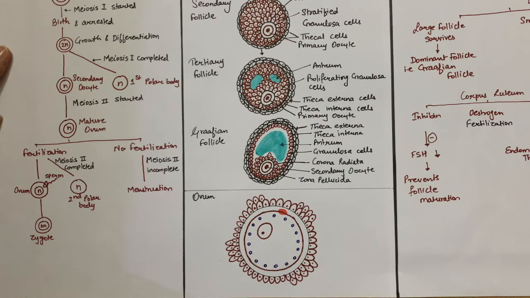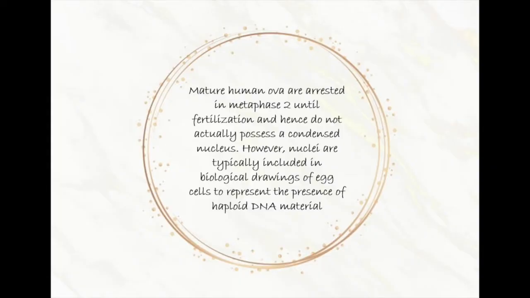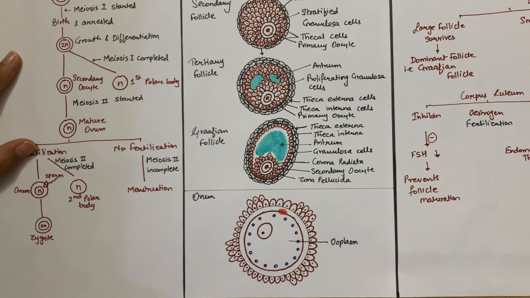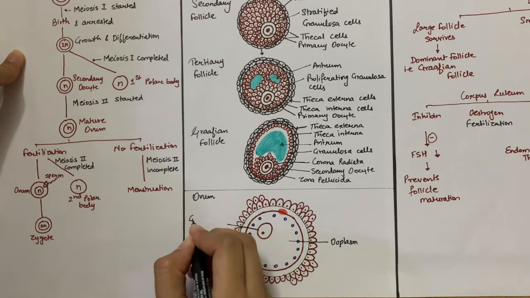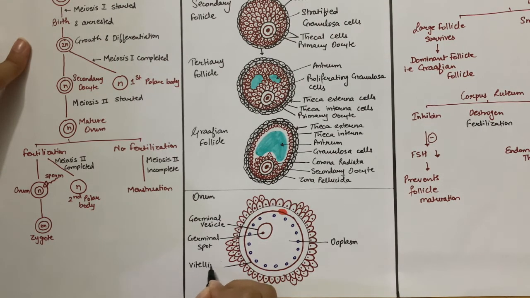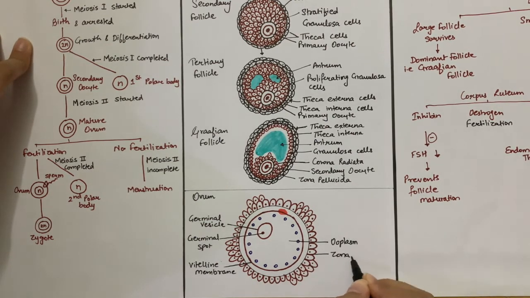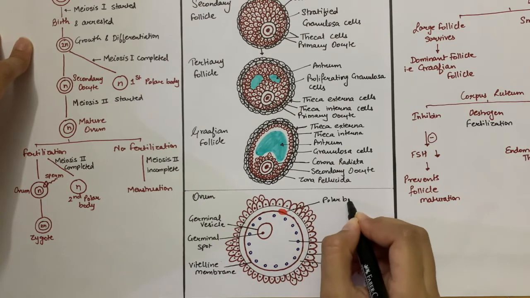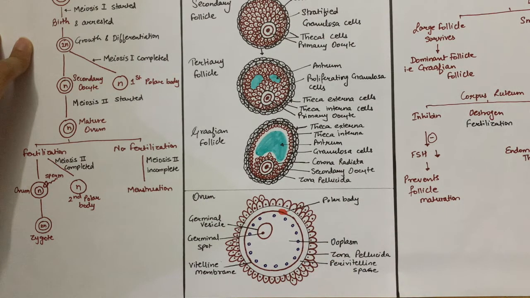Alright, so the ovum is a round non-motile cell that has a size of about 0.2 mm. The cell substance of the ovum is known as the yolk or ooplasm. The nucleus is known as the germinal vesicle, and the nucleolus is known as the germinal spot. The ovum is lined by a thin vitelline membrane that is further lined by zona pellucida. Between the vitelline membrane and the zona pellucida lies the perivitelline space where the polar body is present.